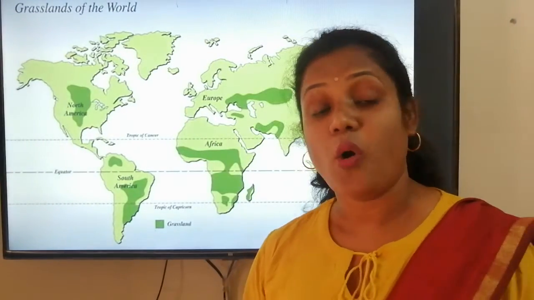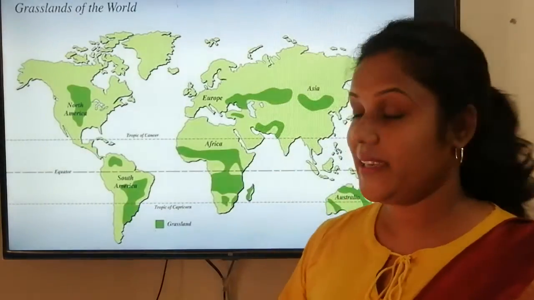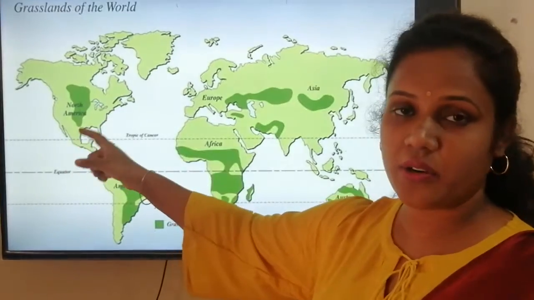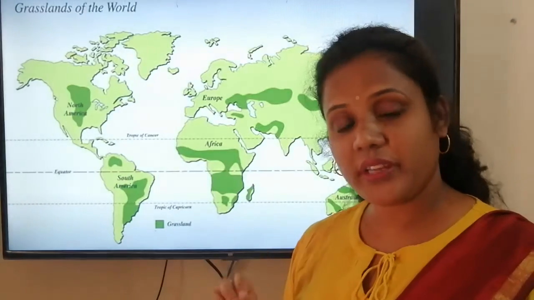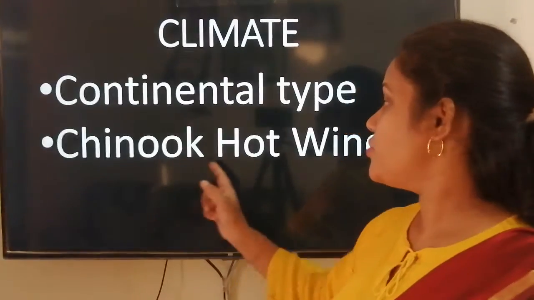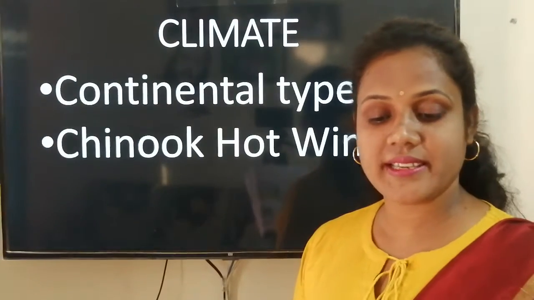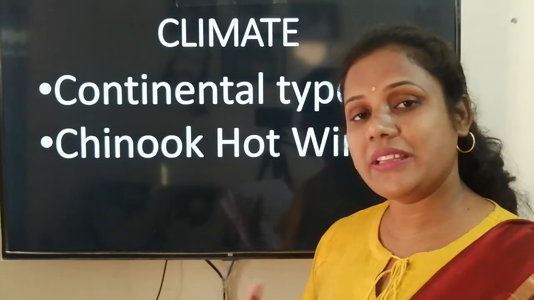Okay. And here the wind blows. What type of wind? Hot wind. Like we have लू, na, जैसे हमारे यहाँ लू चलती है मई में जून में, in the same way the grasslands of North America, Europe and Asia have a kind of very hot wind which is called Chinook. I have mentioned here, Chinook hot wind blows in this region. And this hot wind will melt all the ice.